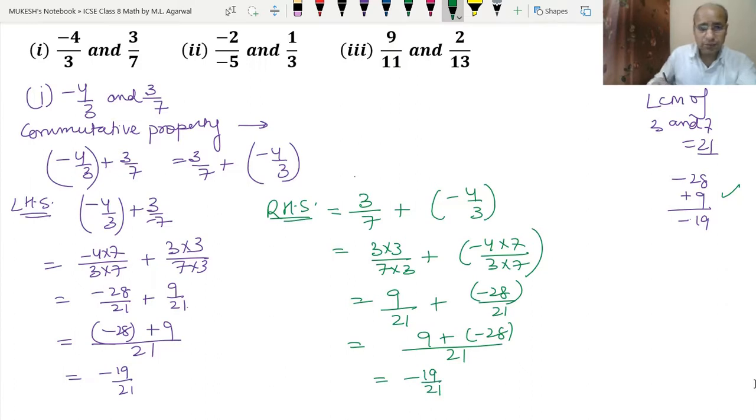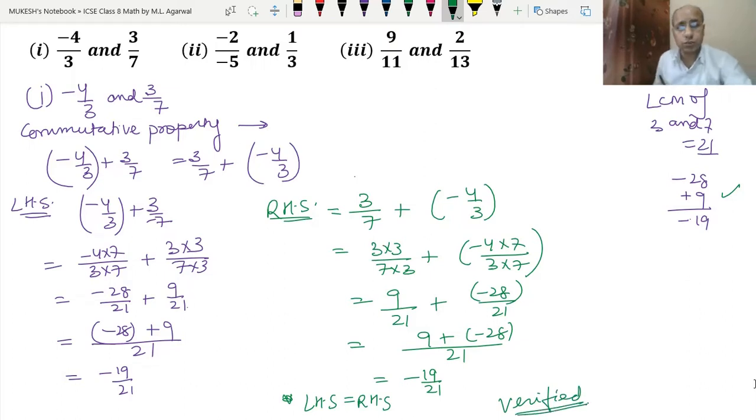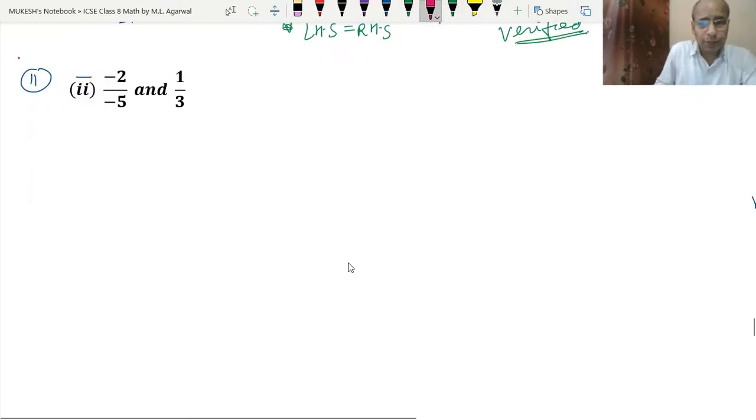So this is verified. We are getting the left hand side equal to the right hand side. Okay, I hope you have understood this question. Clear? Now let's do the second part. So what is the second part? Minus 2 upon minus 5 and 1 upon 3. Here we have to verify the commutative property.